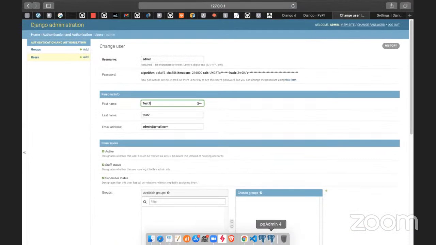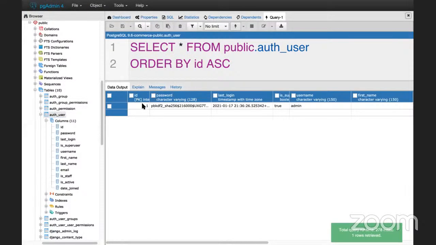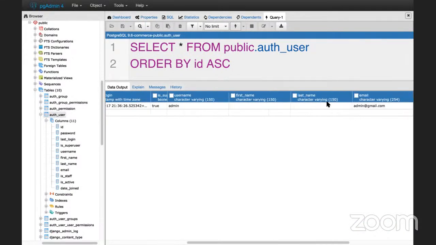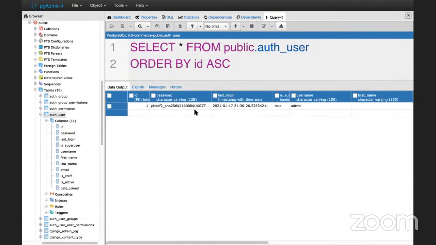If you go to the pgAdmin screen and refresh this table, I can see the ID, password, last login, username, and first name. We have not saved the names yet, so it's not showing anything. Whatever information is related to the user is captured in this table.